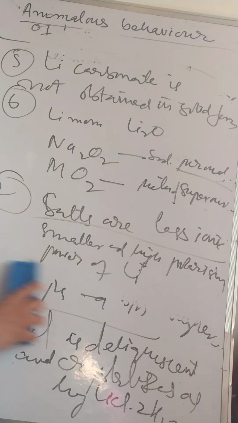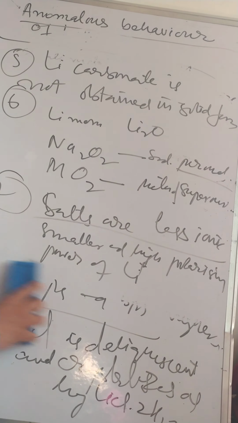Then we have another property by which it is different. It forms lithium carbide and lithium silicide with carbon and with silicon. So it reacts with carbon to form lithium carbide and with silicon to form lithium silicide, while other elements of the group don't react with carbon and silicon to form carbides and silicides.